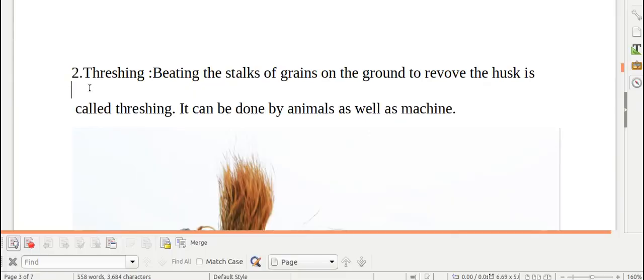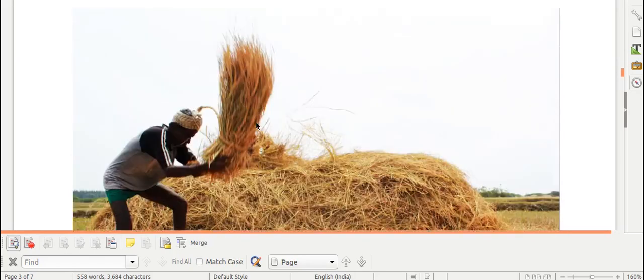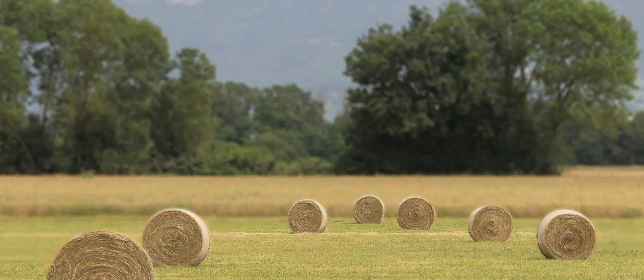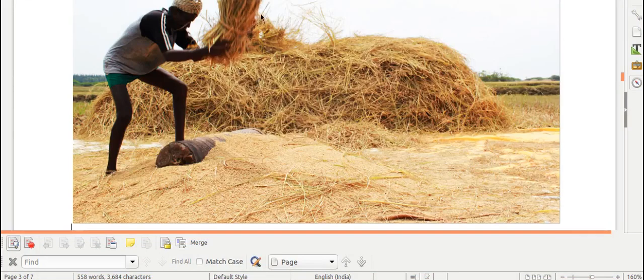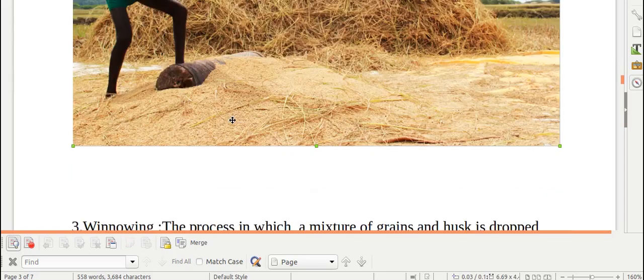Second method of separating solids from the solids is threshing. In this method, the stalks of the grains are beaten on the ground. It is done by animal as well as by machine. So, by this process, the grains are removed from the husk and husk and grains are separated.